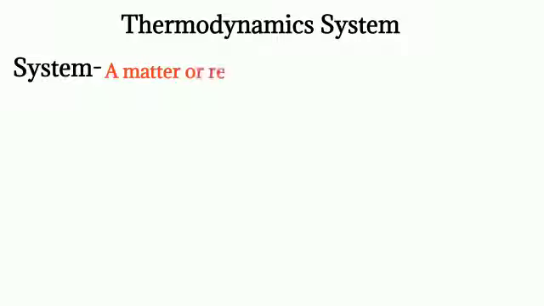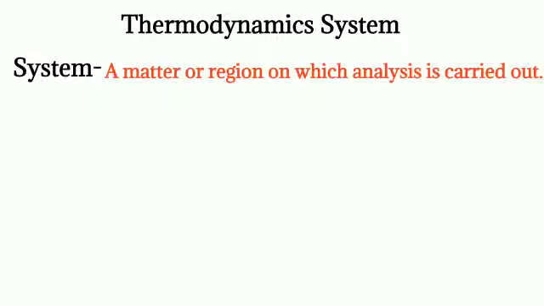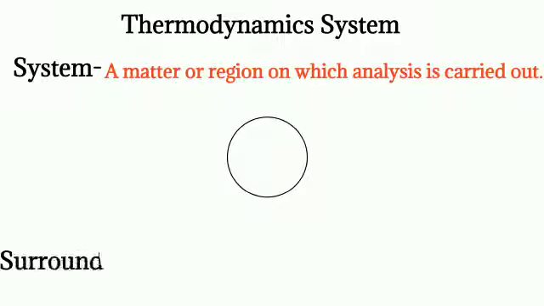So let's see what is a system. A system is a matter or region on which analysis is done. So basically it is an area where we usually pursue our thermodynamics study. Here, if our study is going to be done on this circle, then it will be called a system.